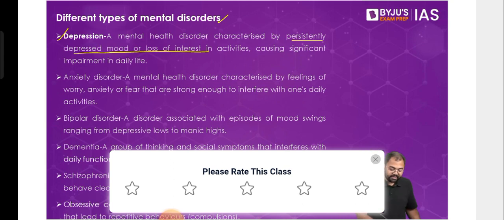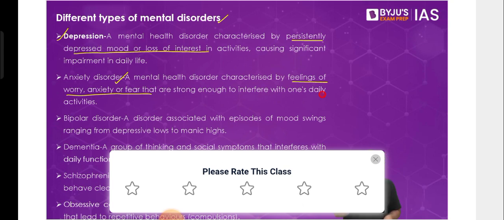Then there is something else which is called anxiety. Depression along with anxiety, these are the two most common mental health disorders that we see right now in the world. In the case of anxiety, there will be feelings of worry, anxiety or fear that are strong enough to interfere with one's daily activities. Now, a feeling of worry or fear can also be driven by a certain factor or a certain incident, but many times it's not always that you have this as a very big problem.